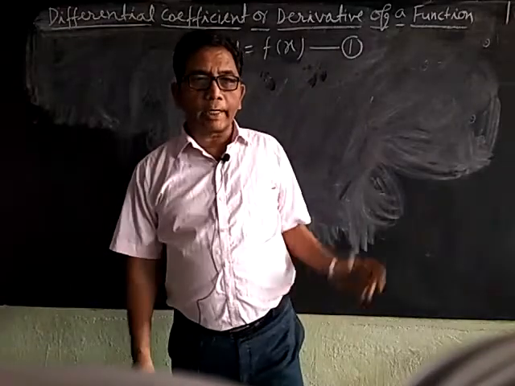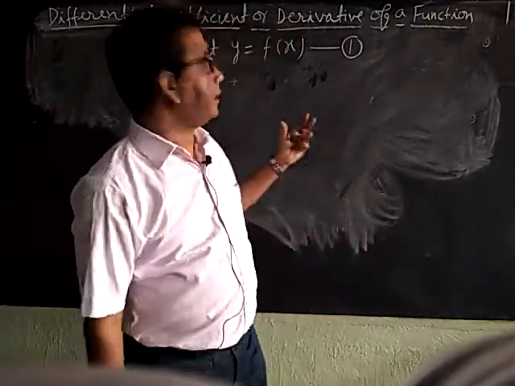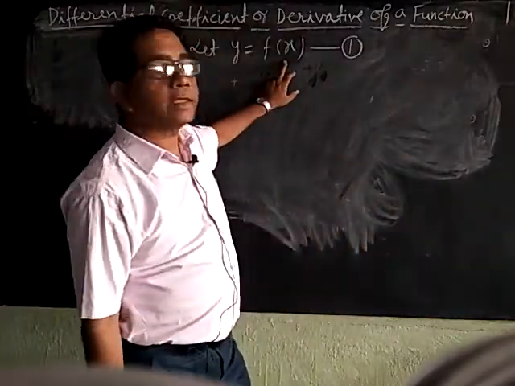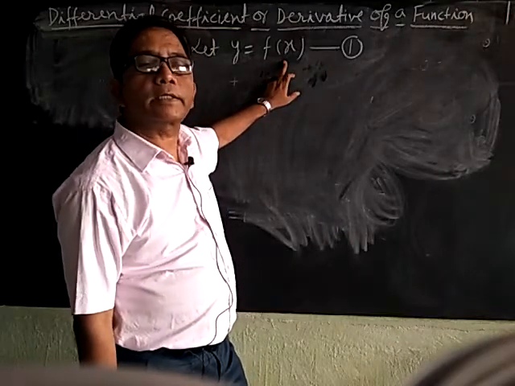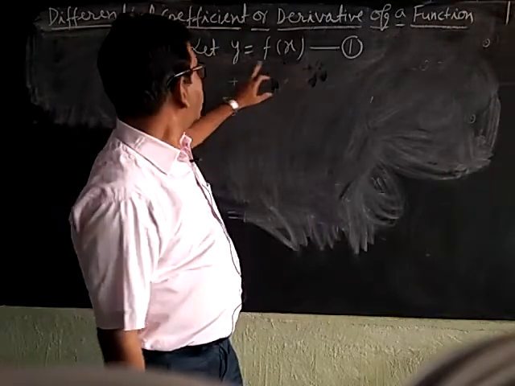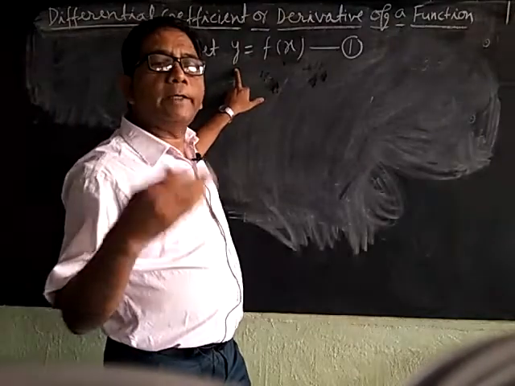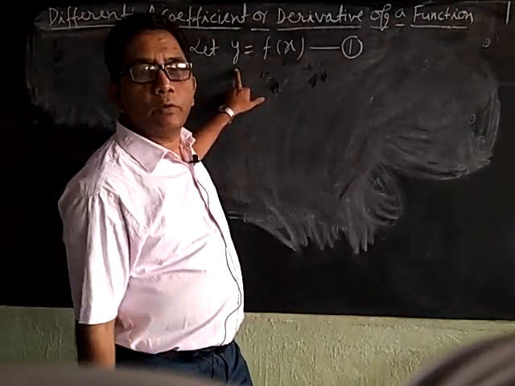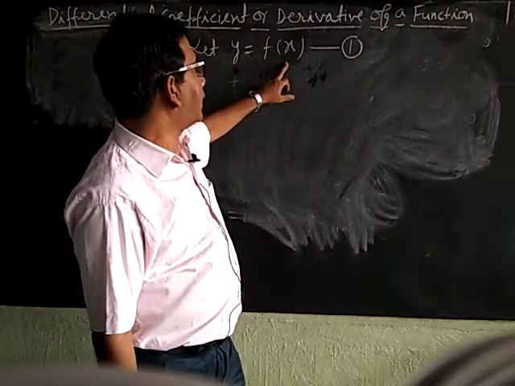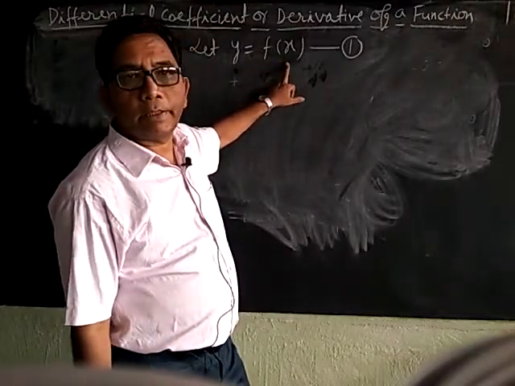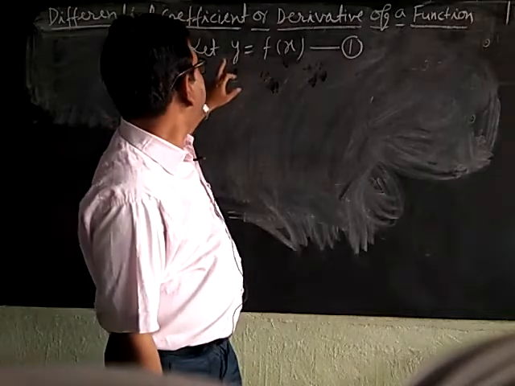Suppose delta x is a small increment in x, so that delta y is the corresponding small increment in y.